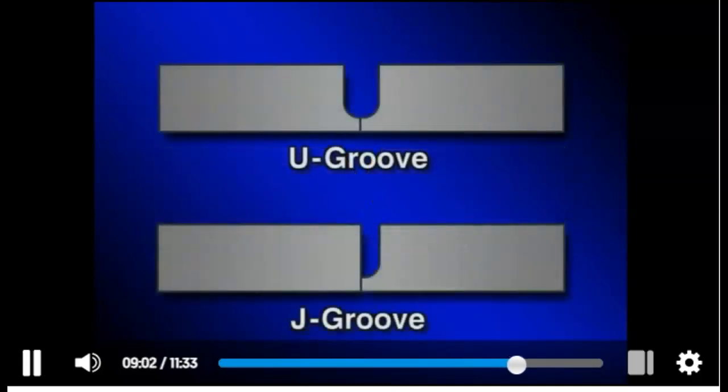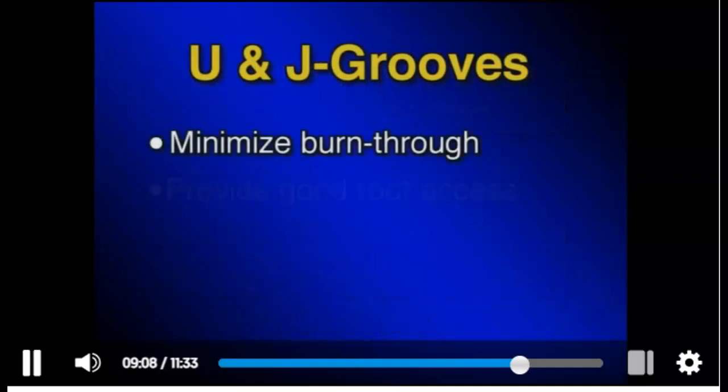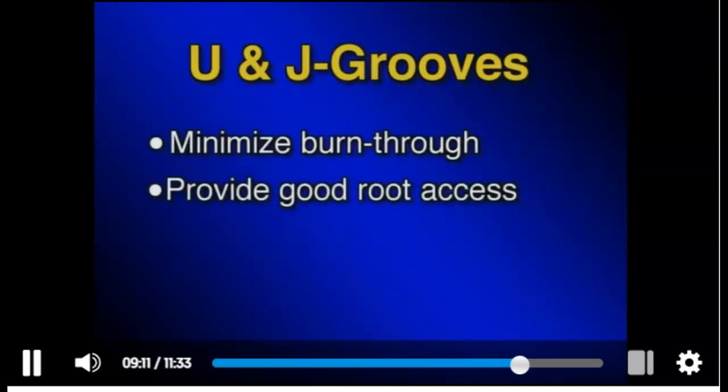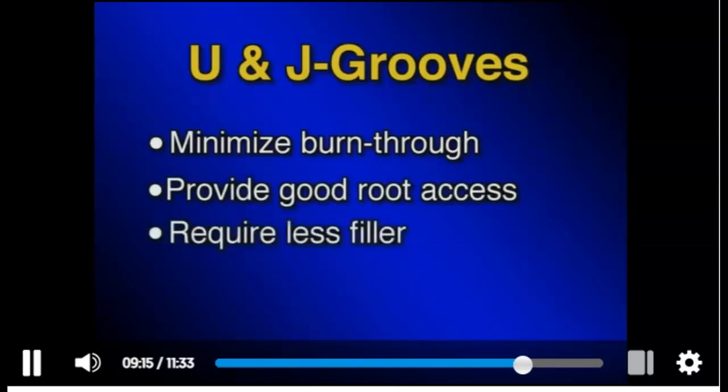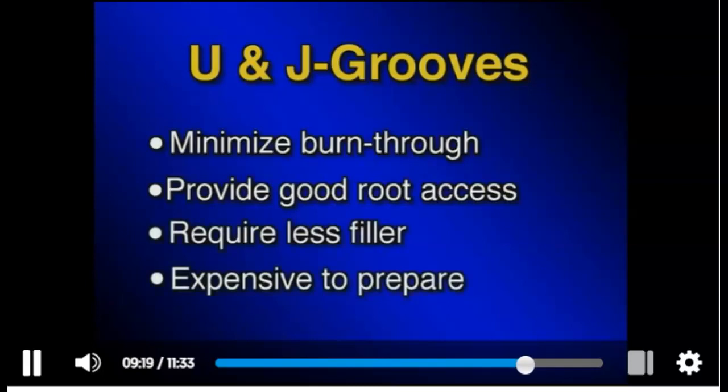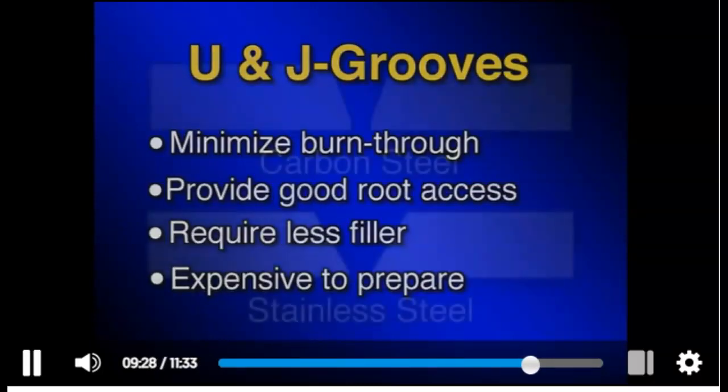U and J grooves are sometimes used on thicknesses 5/8 inch or greater. These joint designs help to minimize burn-through, and they provide good access to the root, along with narrower groove angles, which means less filler is required to fill the joint. But U and J grooves are expensive to prepare because they require machining. So designers weigh the potential savings in time and consumables against the cost of joint preparation.